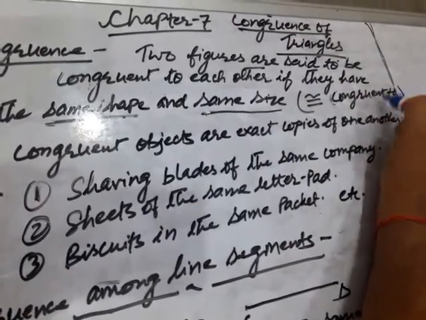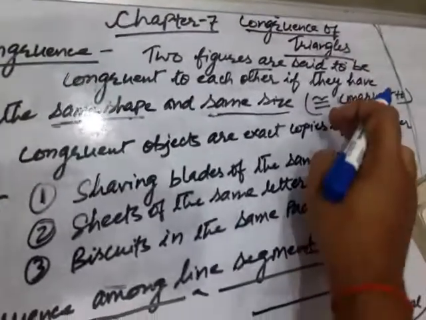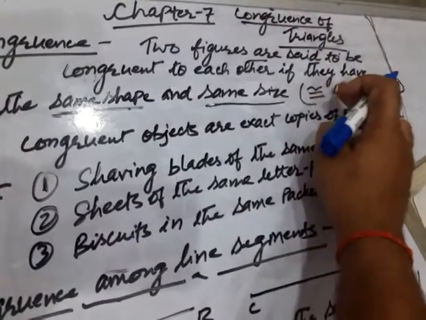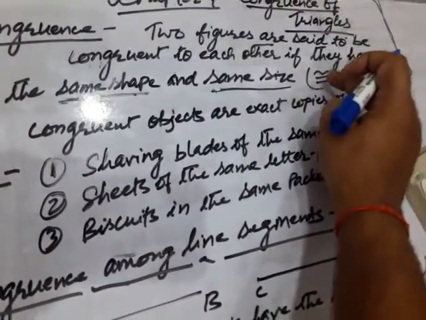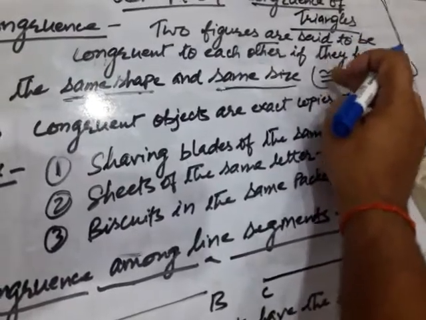This is the symbol of congruence, children: an equals sign with a tilde, equal to and a negation-type wave on top.